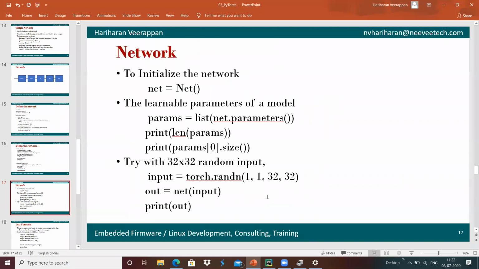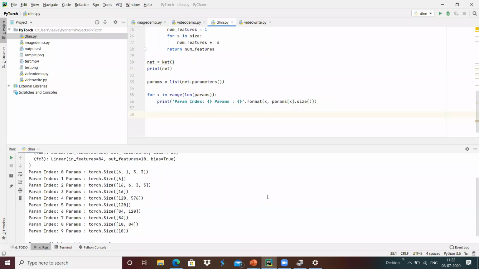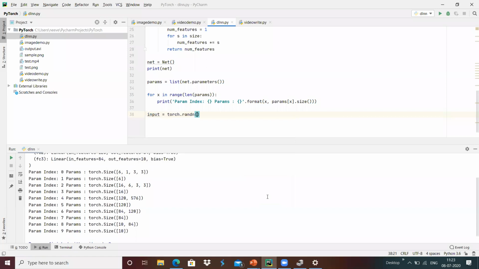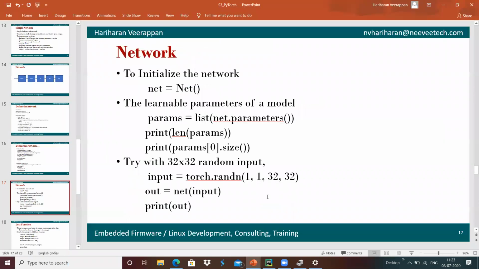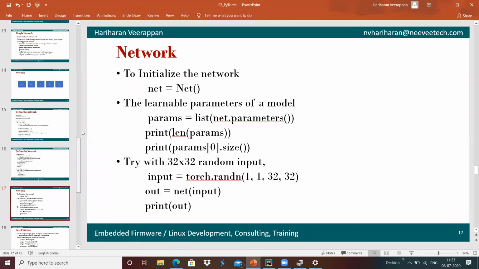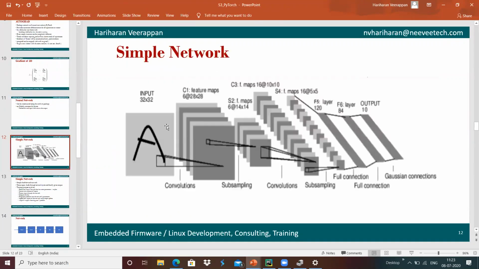For that I'm going to do input equals torch dot random, and the size I'm going to define as 1 cross 1 comma 32 comma 32, which is a 32 cross 32 input.